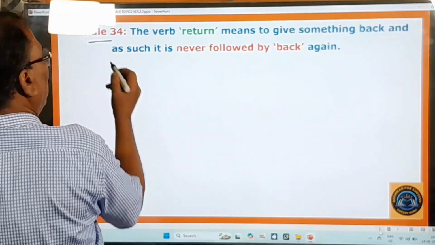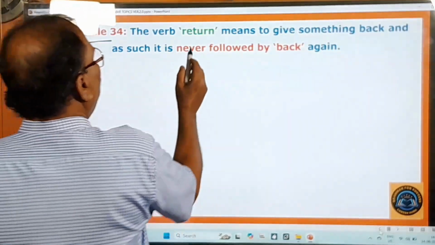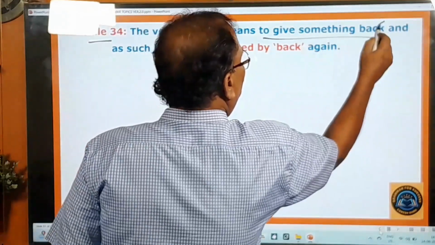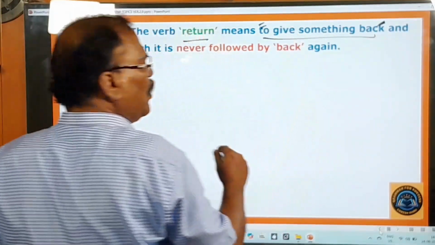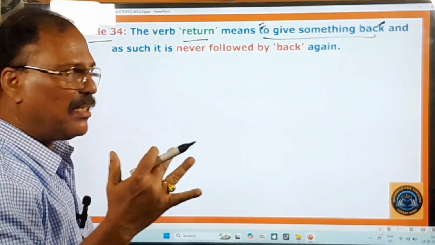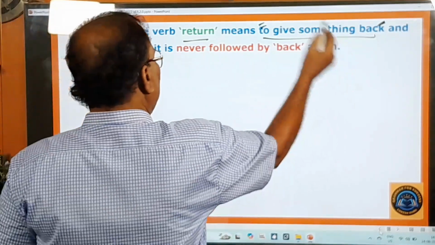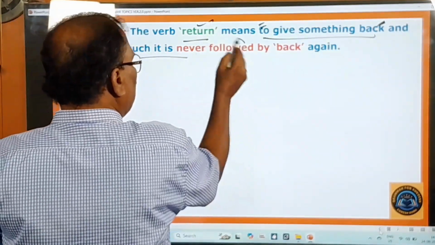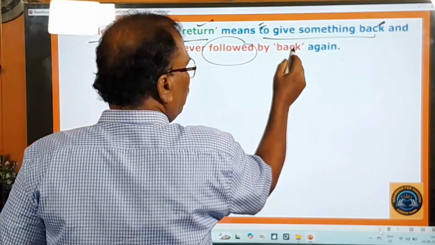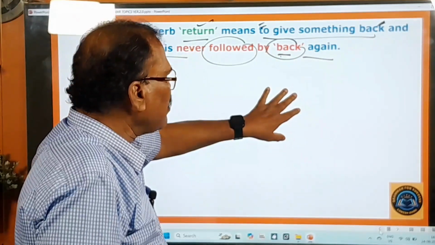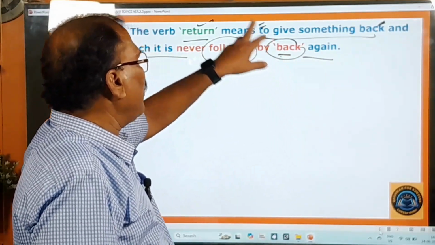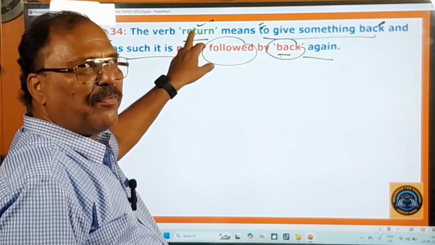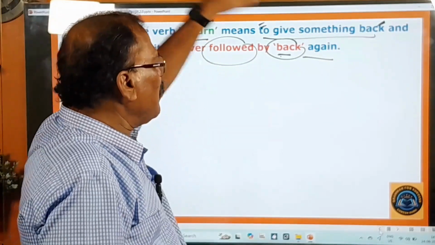Rule 34. What is this rule 34? The verb return means to give something back. To give something back is called return. So the meaning of back is there in this. As such, it is never followed by the word back again. It is because this word back is already in this word return. And therefore, with this return, again you should not use the word back.